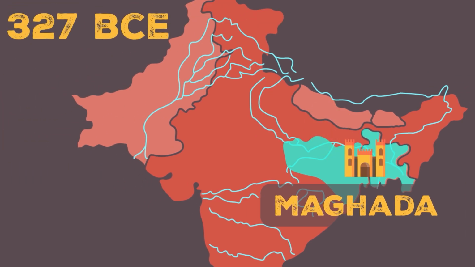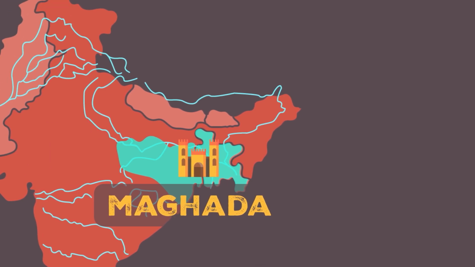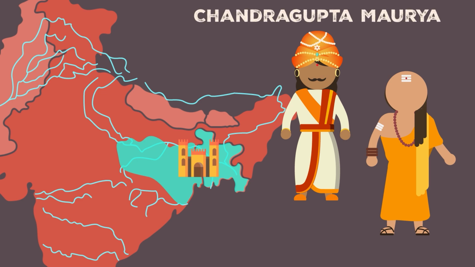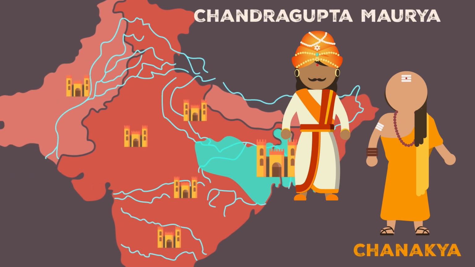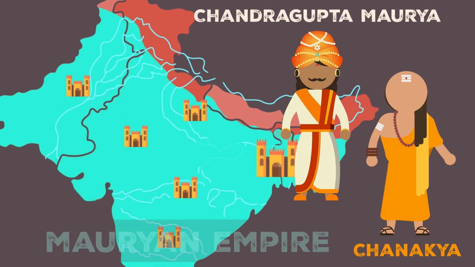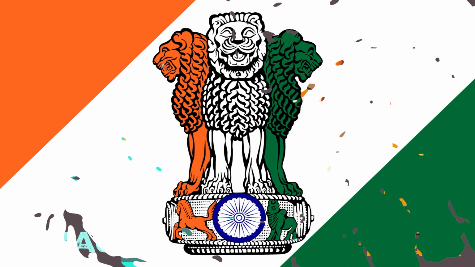In 327 BCE, as Magadha was spreading in the east, the Greek conqueror Alexander the Great tried to invade India from the west. Even though he failed to conquer India, some leaders in Magadha realized that without a unified India, they'd face great risk from future invaders. A Magadha military commander named Chandragupta Maurya and his advisor Chanakya led a military campaign to conquer and unite many of the kingdoms of India. They were successful and formed the Mauryan Empire, which lasted over 100 years and covered a huge part of India.